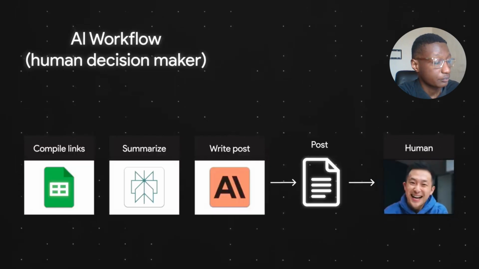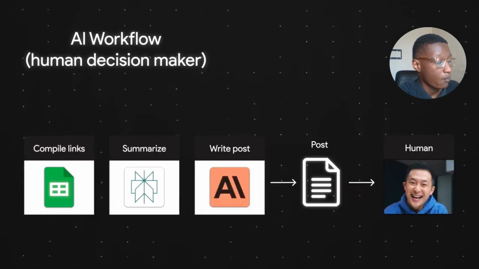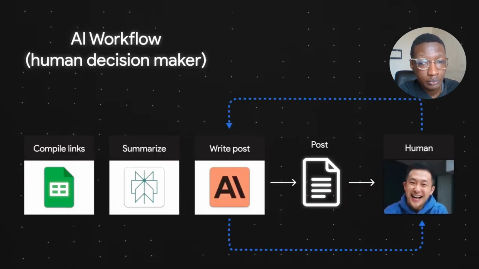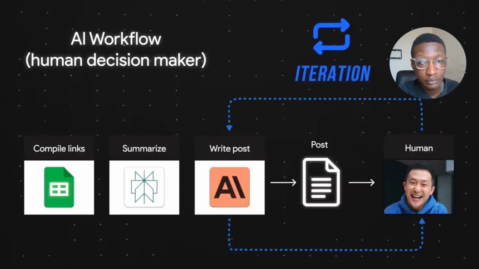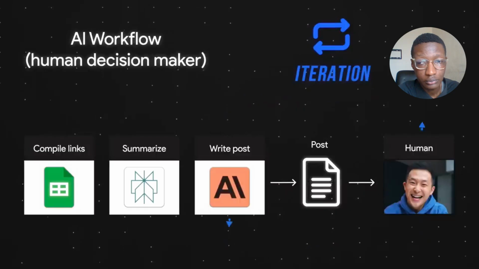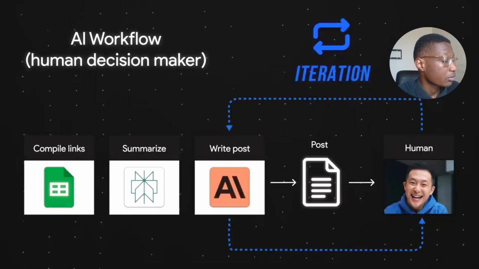A third key trait of AI agents is their ability to iterate. Remember when I had to manually rewrite the prompt to make the LinkedIn post funnier? I, the human, probably need to repeat this iterative process a few times to get something I'm happy with, right? An AI agent will be able to do the same thing.